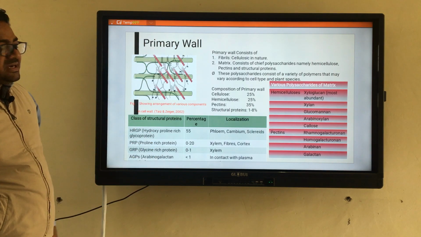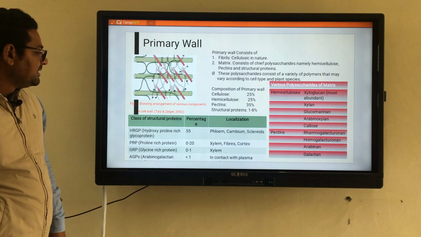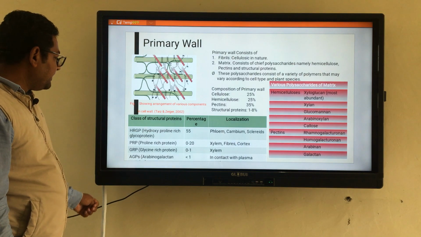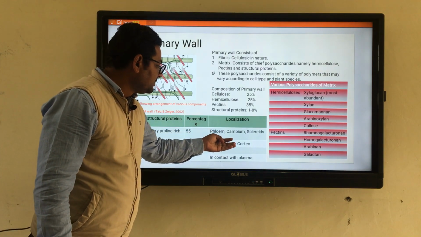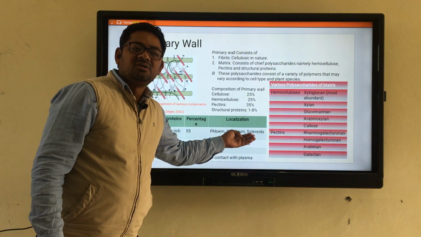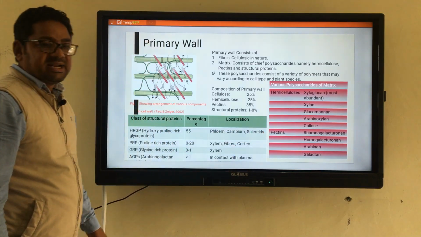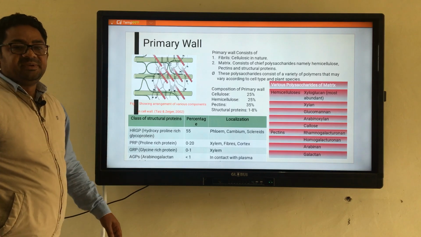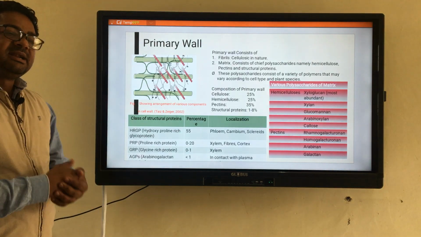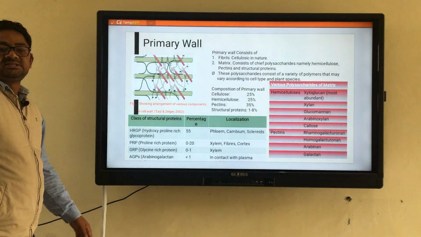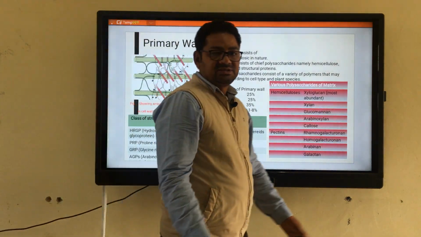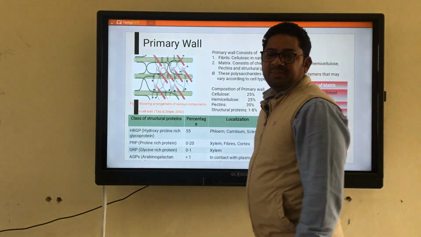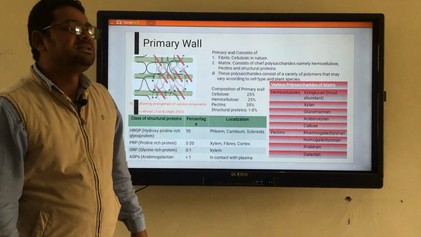These proteins are also of different categories, and they also vary with the plant species and the cell type. For example, the cells of the phloem, the cambium, or certain cells of the xylem, named sclereids, consist of a special type of protein named HRGP. HRGP is nothing but hydroxyproline-rich glycoprotein. It means there is a protein in which hydroxyproline amino acids are abundant.